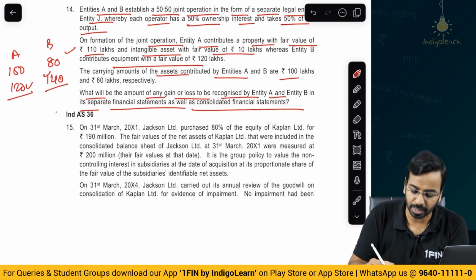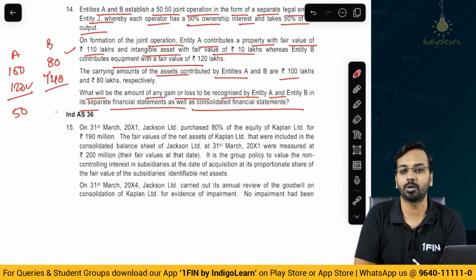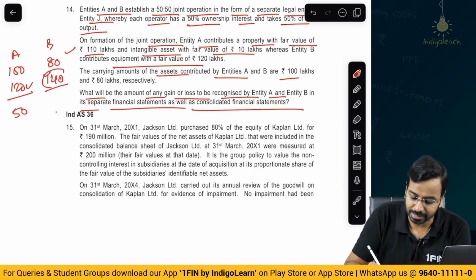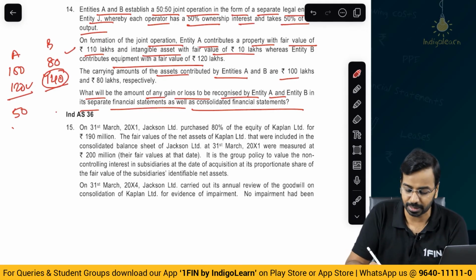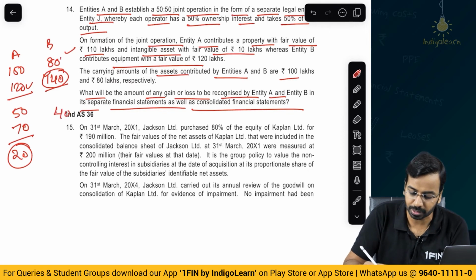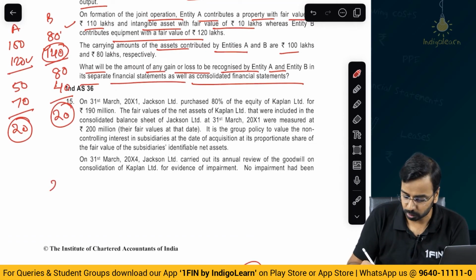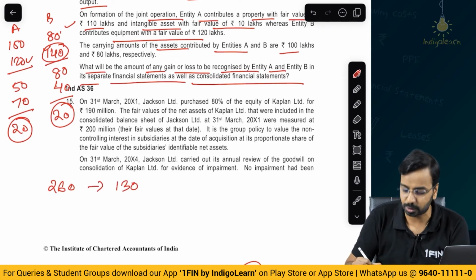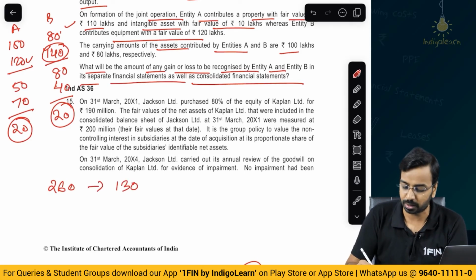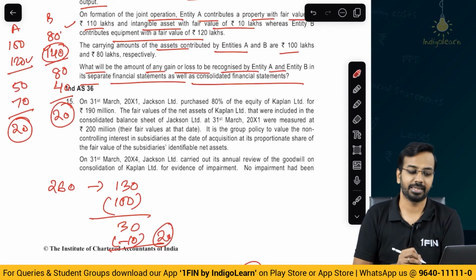Now, from A's point of view, A has given up an asset worth 50, and in return will get an asset worth how much? 50% of 140, that is 70, so 20 will be the gain for them. From B's point of view, they have given up an asset worth 40 and will get an asset worth 80, so from their point of view also 20 would be the gain. If you calculate it the other way, the total is 260, out of which A's share is 130. The asset given up is 100, so you have 30, and the unrealized profit is 10, so 20 is the gain to be recognized.